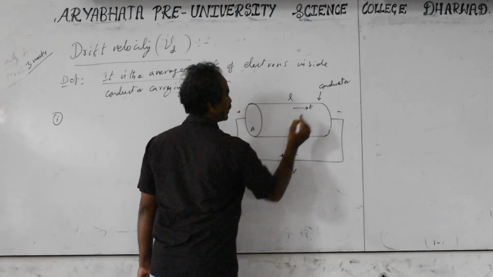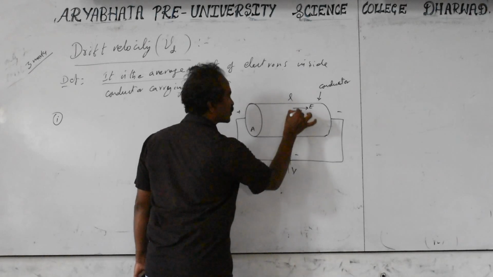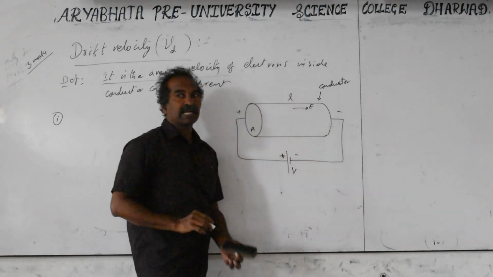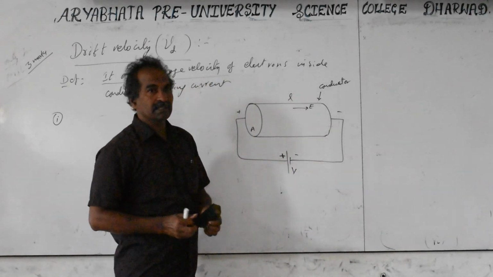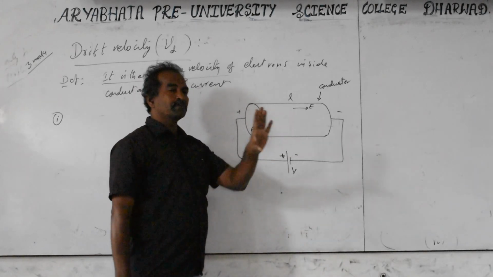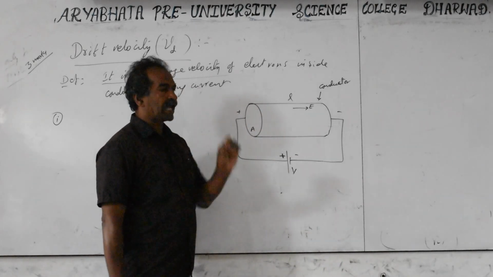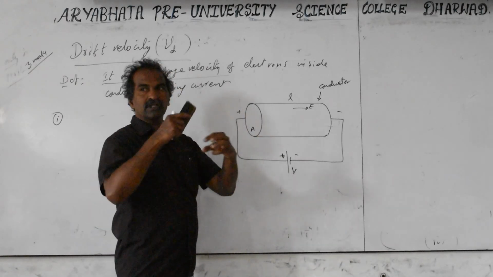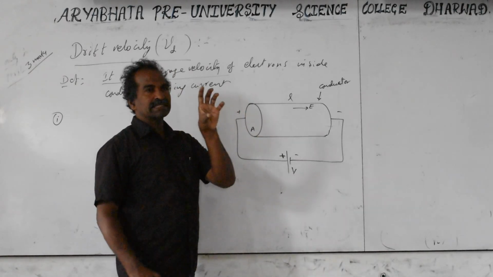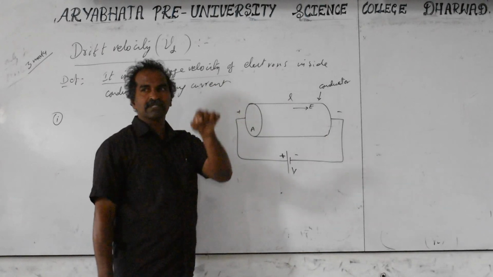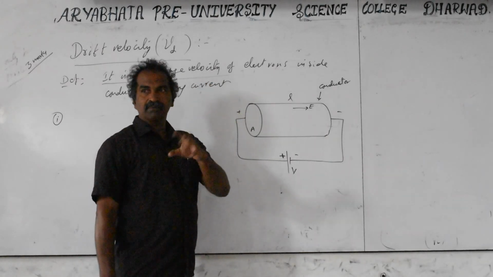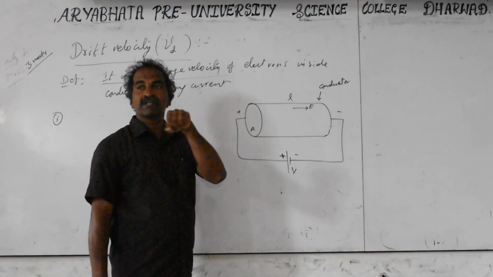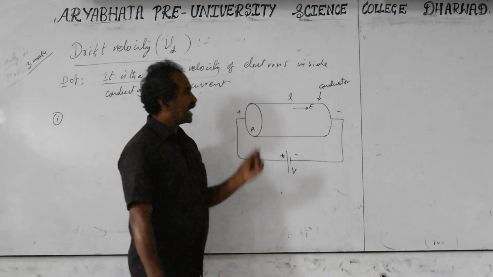This electric field is not produced by the electrons inside. Actually, every charge has an electric field. That's an important point. Every electron and every proton has an electric field around it. But the atom is electrically neutral, so the number of electrons equals the number of protons. The electron revolves around the nucleus so fast that it appears as if the center of the positive and negative charge is at the center of the nucleus itself. That means the resultant charge of the atom is always 0.